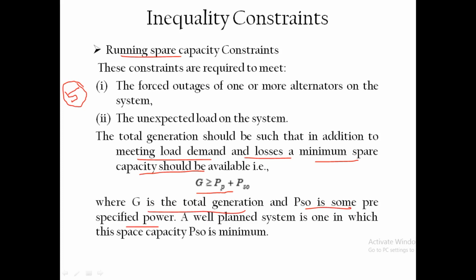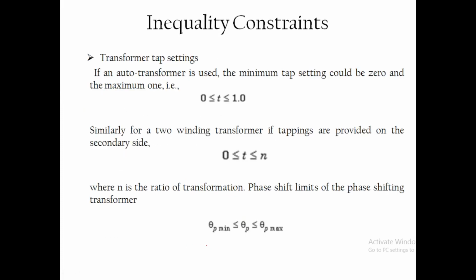PP means power generation at the pth generator, and along with that some spare power PSO should also be considered. So the total power generation should be greater than or equal to this value. A well planned system is one in which this spare capacity is minimum.